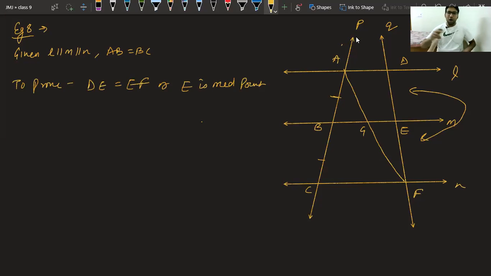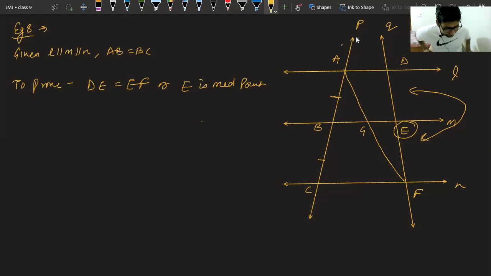Yes, class. How can we do this thing? Give me a hint. Fast. Which theorem we will use here? We want to prove E as midpoint. Please tell me which theorem you will use. Prove by parallelogram, parallel CF. Okay.